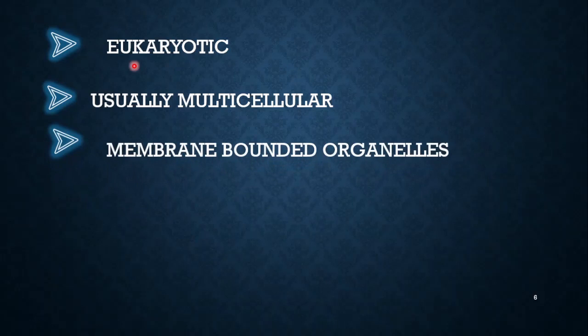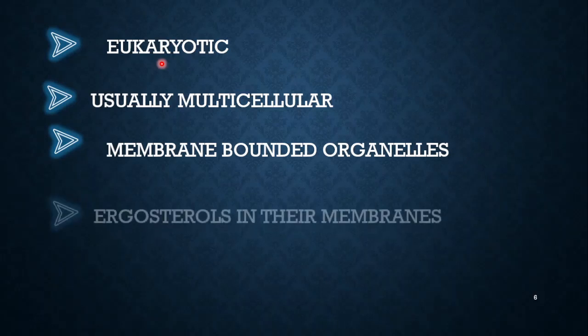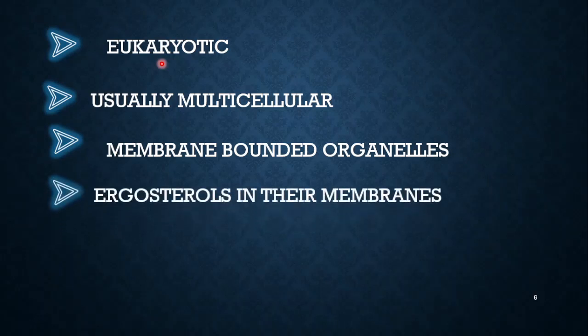The next one is membrane bounded organelles. Since we have said it is eukaryotic, they are going to have membrane bounded organelles like chloroplast or mitochondria. The next one is ergosterols in their membranes. So fungi have a cell membrane that follows a fluid mosaic model.